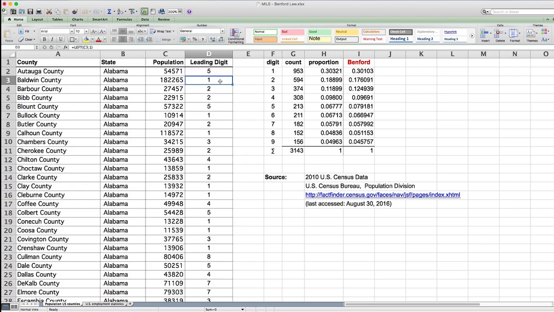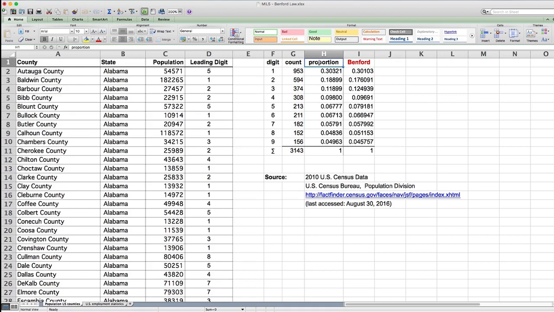I wrote down the leading digits for all 3,143 counties and then counted how often the 1 shows up, how often the 2 shows up. That's here in the column count. And then I looked at the proportions. These proportions we can now think of as probabilities according to the definition of empirical probability.